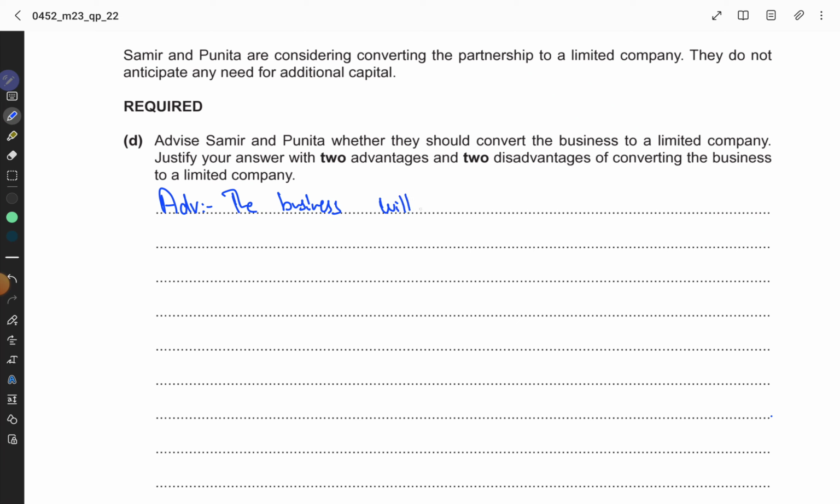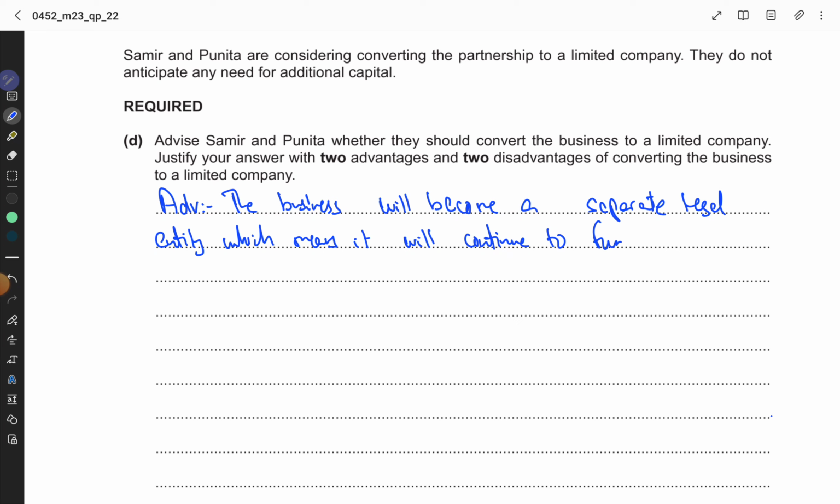will become a separate legal entity, which means it will continue to function even if one of the partners, who will become shareholders, does not live. All right.